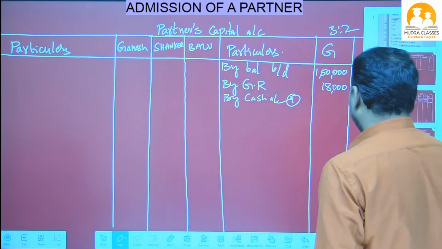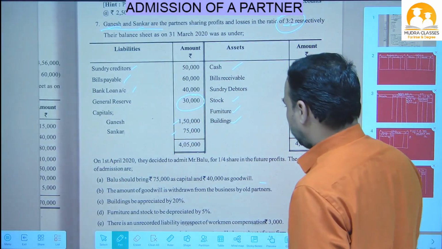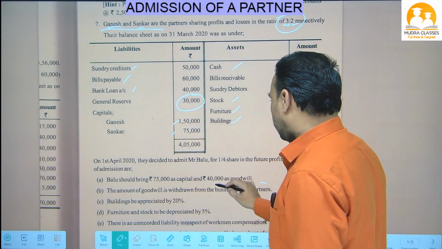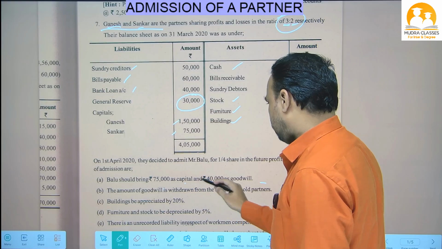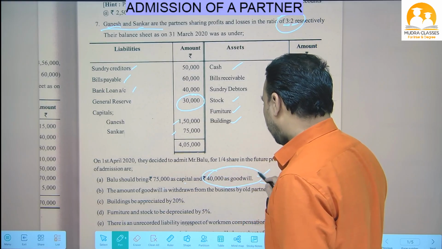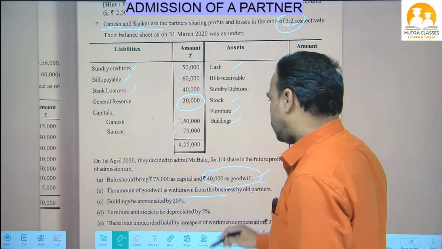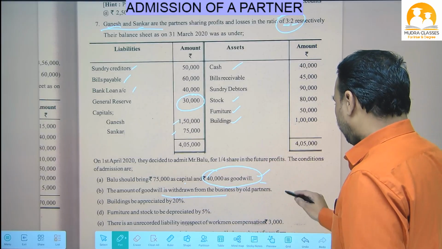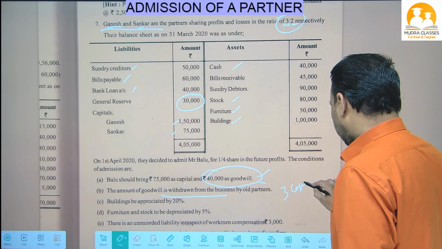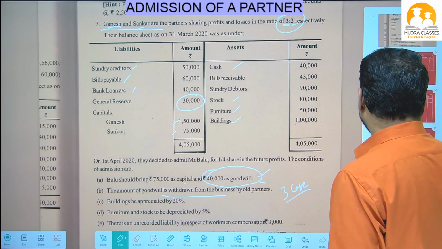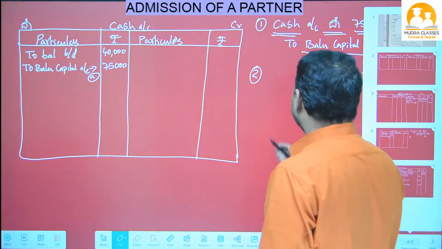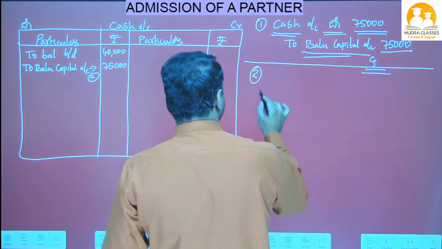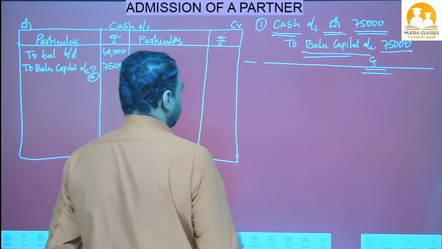Now go to the question. Balu should bring 75,000 as capital and 40,000 as goodwill in cash, and the entire goodwill is withdrawn from the business by the old partners. For this purpose, three journal entries will come, because this is case 3. So one by one, let's see what the journal entries are.